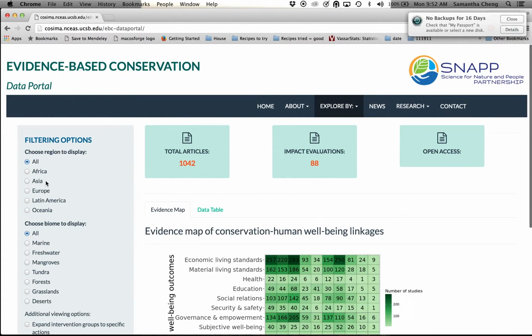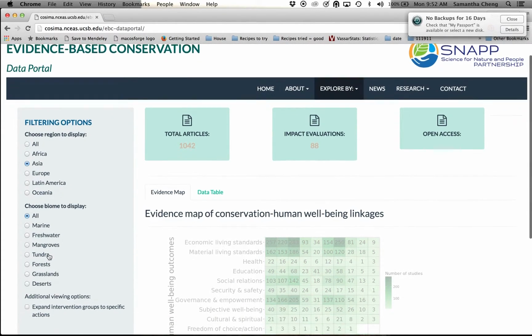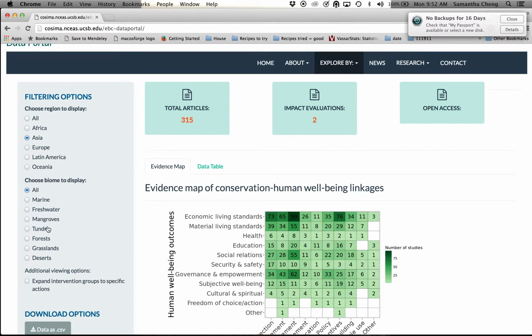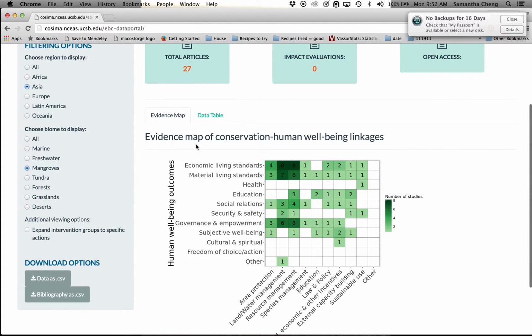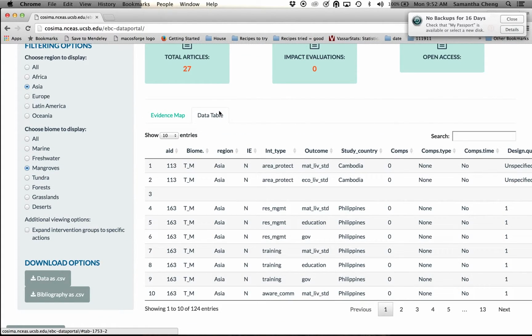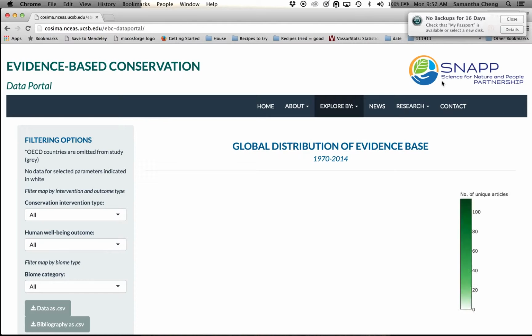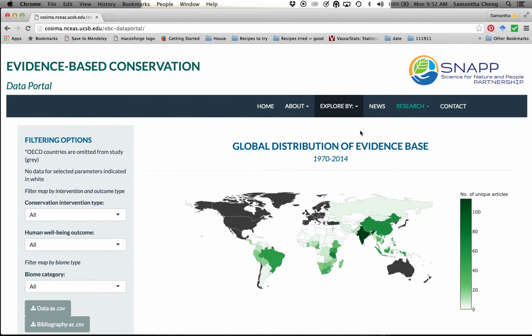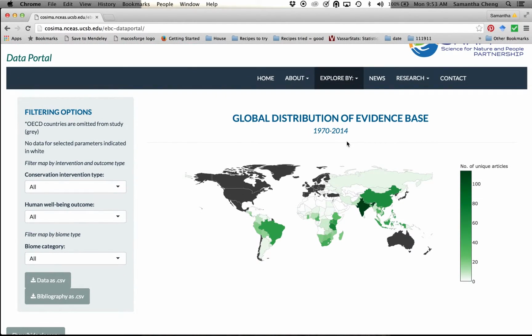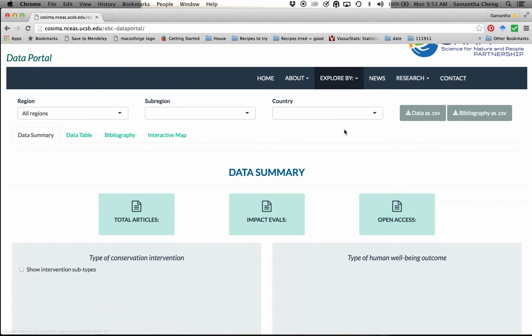In the linkage map, you can filter the linkage map by your desired parameters. Here you can filter by region and biome and view the resulting heat map, as well as look at the data table. You can also explore the data geographically with either a global perspective or a regional viewpoint. Within some of these tabs, you can also filter the information by intervention, outcome, biome, or study type, and view data summaries, data tables, and figures.